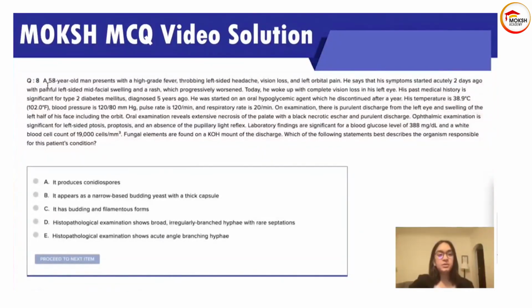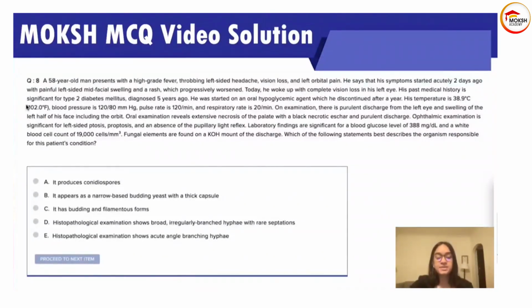A 58-year-old man presents with high-grade fever, throbbing left-sided headache, vision loss, and left orbital pain. He says that his symptoms started acutely 2 days ago with painful left-sided mid-facial swelling and a rash, which progressively worsened. Today, he woke up with complete vision loss in his left eye.